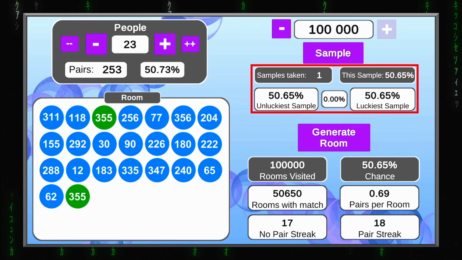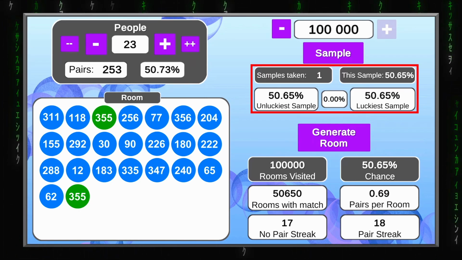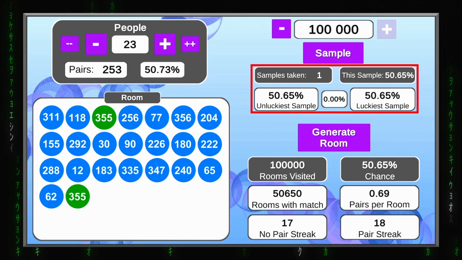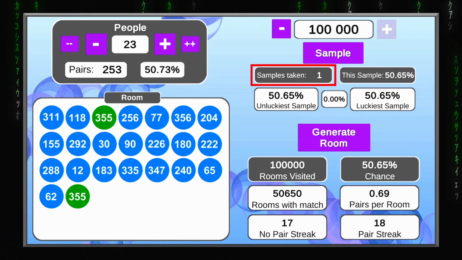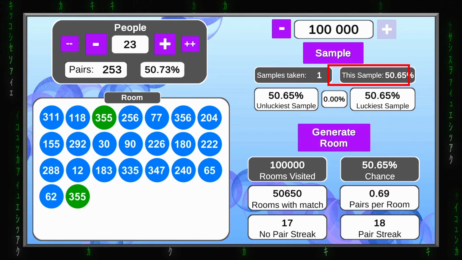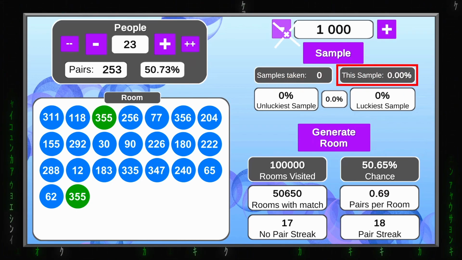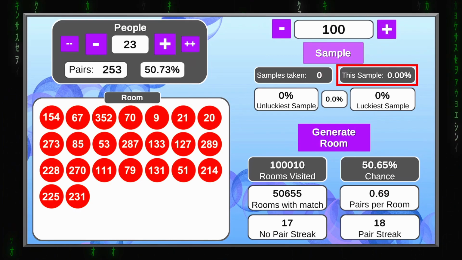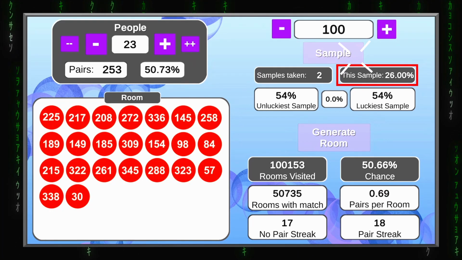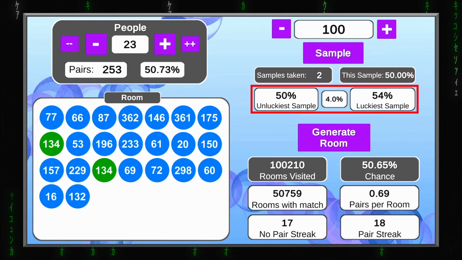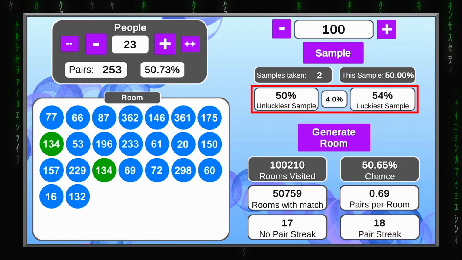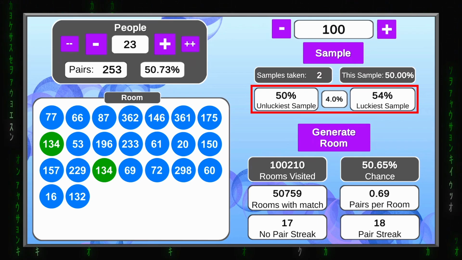Those boxes recall some properties of the sample just taken, and they allow us to track the accuracy of the selected sample size. The first box keeps track of how many samples were taken so far. The box to the right shows us the chance for a match from the sample taken most recently, like this. In the bottom line, 2 large boxes record the unluckiest and luckiest sample taken, while the box in between shows the difference between the two.